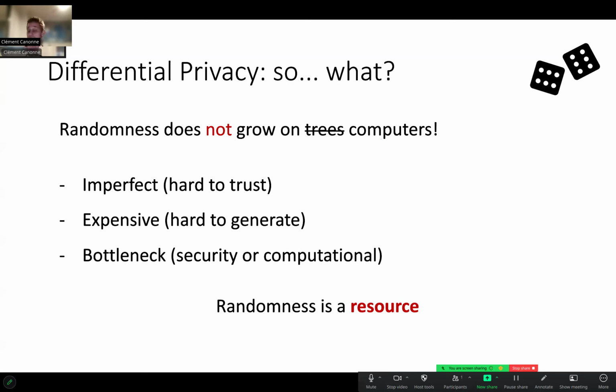Typically, computers are bad at generating randomness, and randomness can be imperfect, hard to trust. It can be expensive, hard to generate. And that is often a bottleneck in terms of security or computational aspects. Generating enough randomness that you can trust can be a key issue. And generally speaking, I think seeing randomness as a resource is a very fruitful and important way to think.